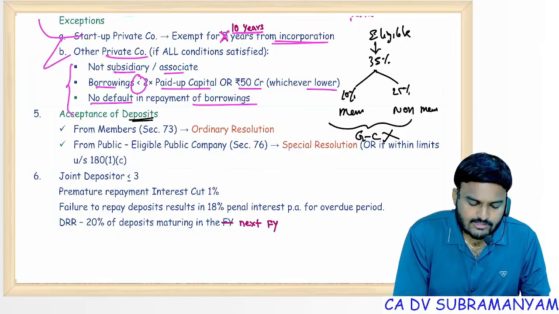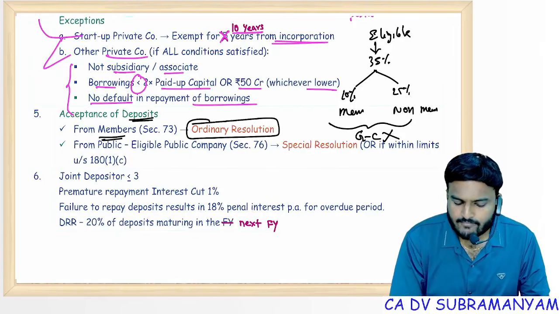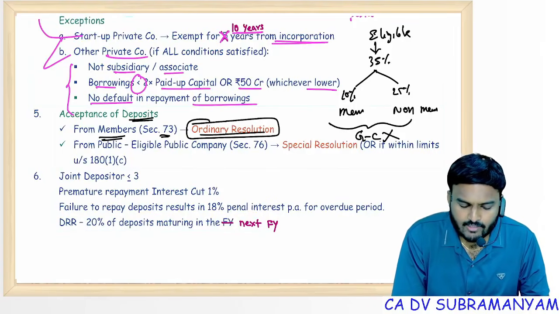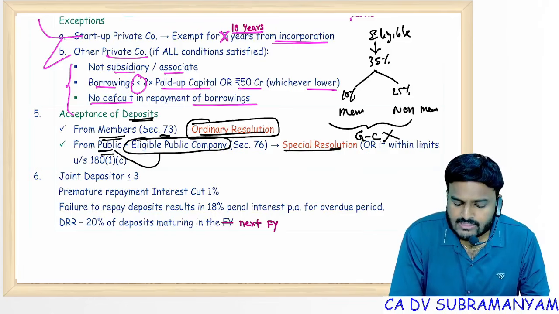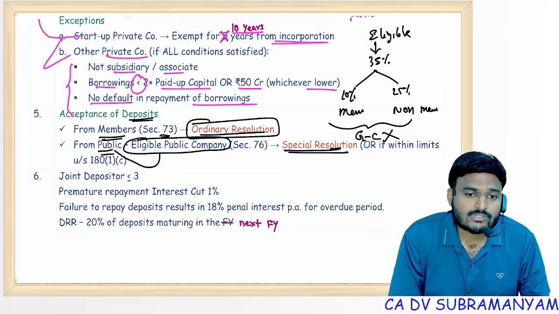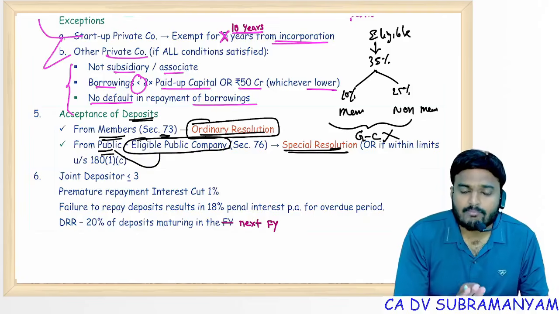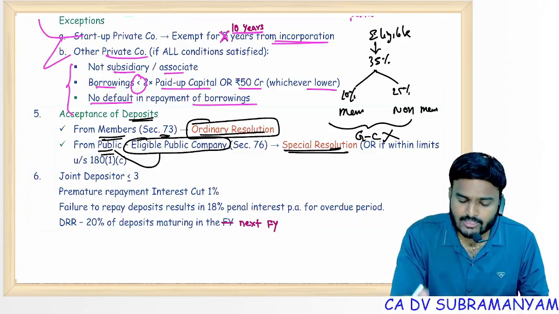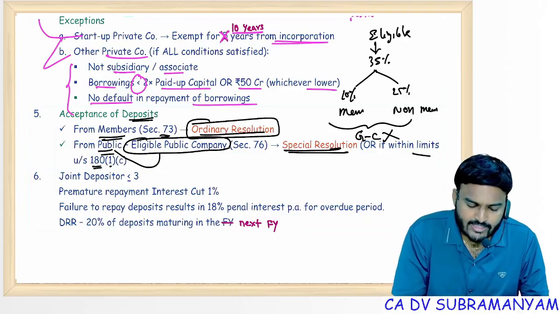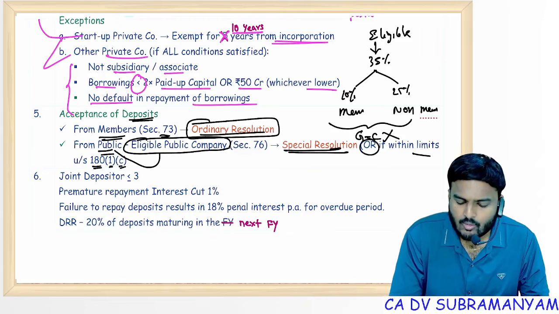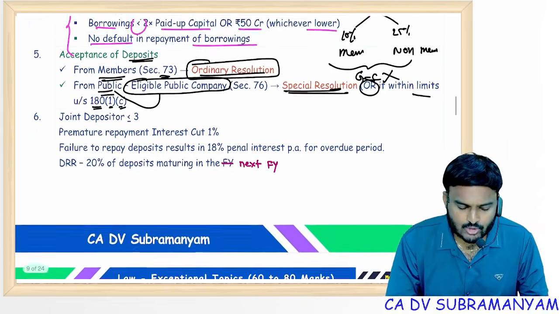Acceptance of deposits from the members, under section 73, OR is enough. From the public, only eligible public company can accept deposit from public. For that, special resolution is required. Of course, if borrowing powers not exceeded, outstanding loans plus proposed deposits put together, if they are within the limits under section 180 subsection 1 clause C, then OR is enough, no need of special resolution.